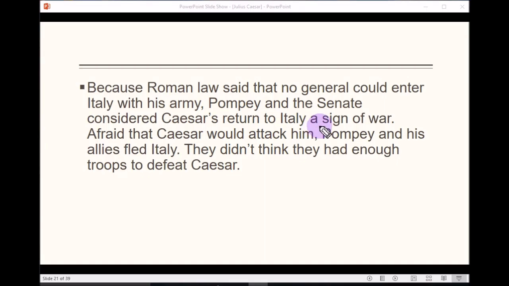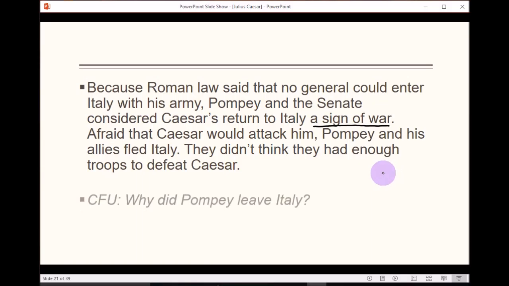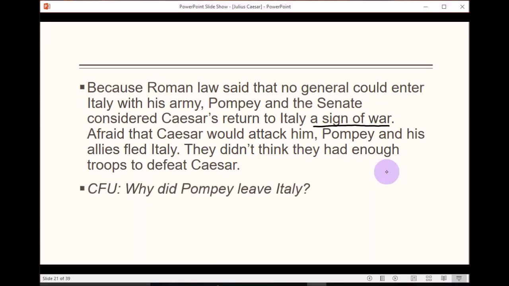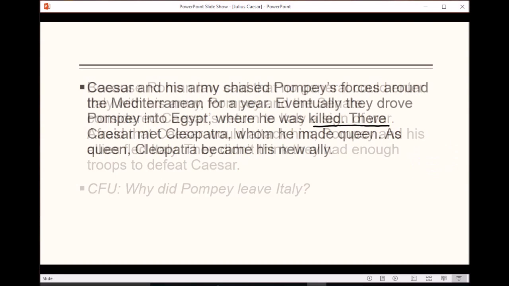Let's see, a sign of war, I believe it is what we're looking for. There it is. Okay, let's look at the question. Why did Pompey leave Italy? I think I gave that one away. All right, next paragraph.